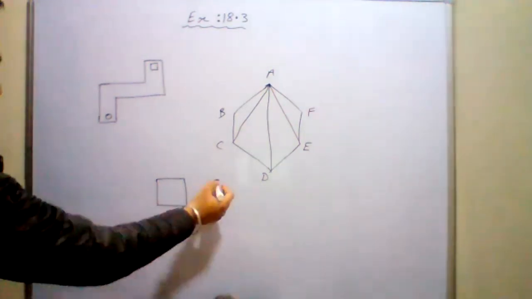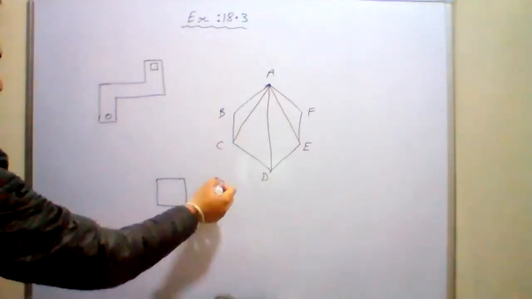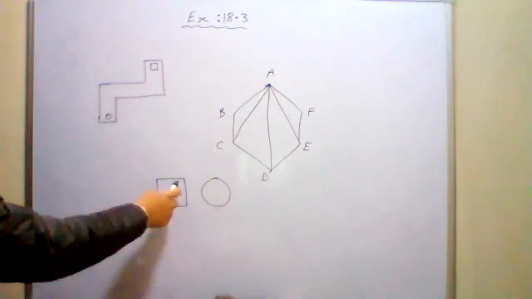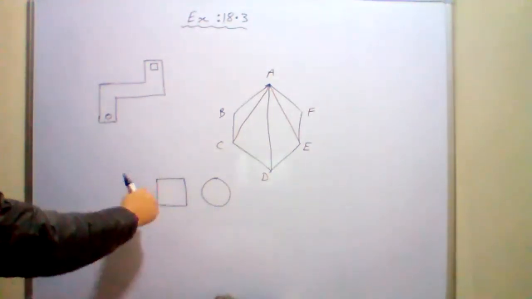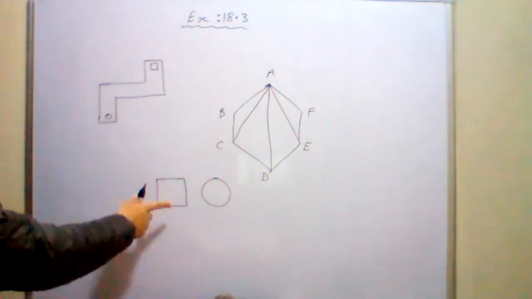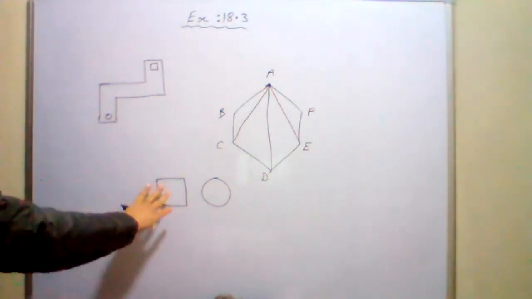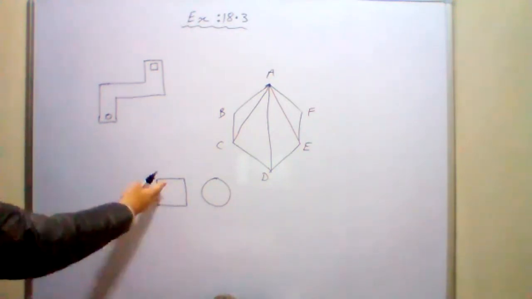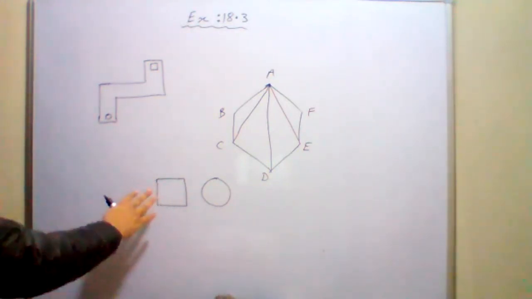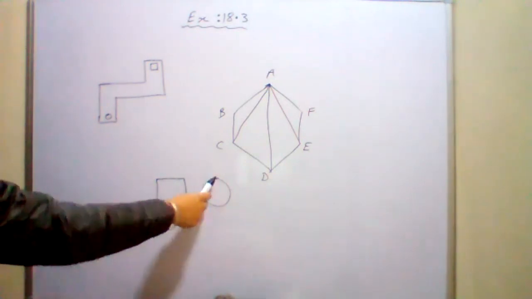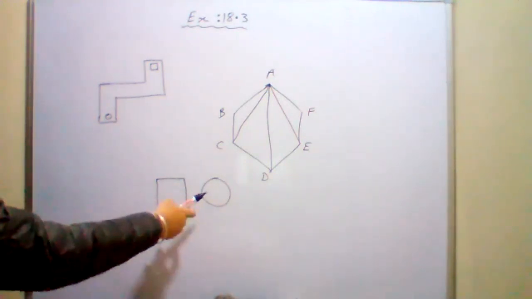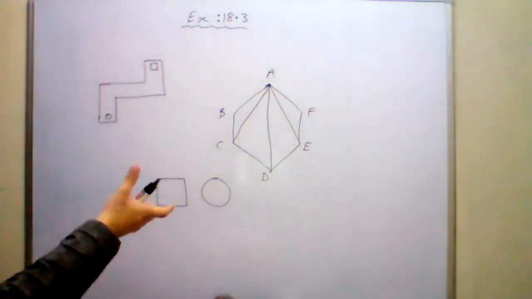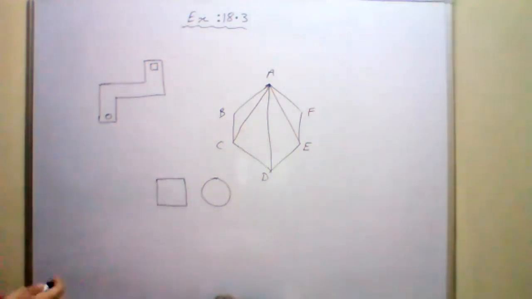Okay, just a minute. So it could be a square or it could be a circle. In the case of a square, if you rotate 90 degrees, 180 degrees, 270 degrees or 360 degrees, the figure will look the same. If you see the mirror image of a square, it will also look the same. Same is the case with a circle. A circle will always look the same when you see it in a mirror, or you rotate it as much as you want.